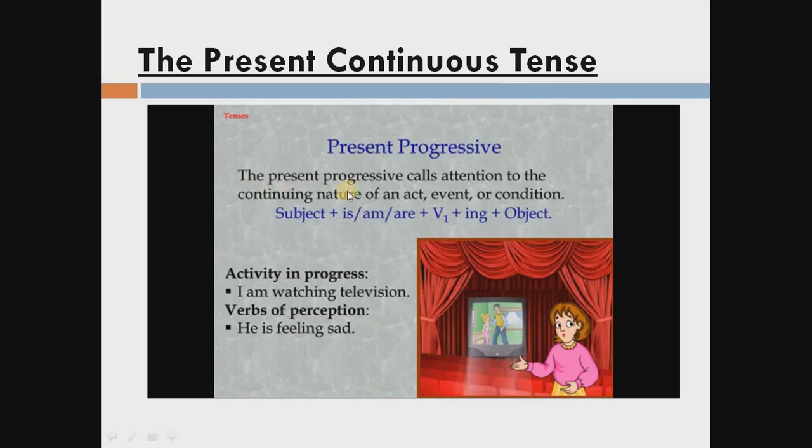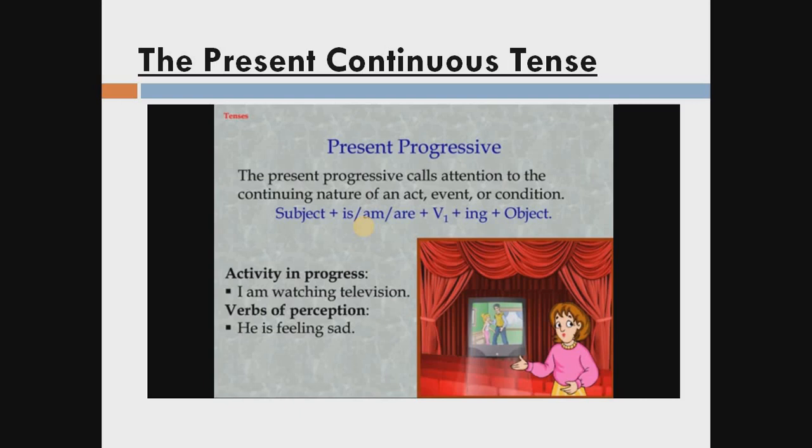The present continuous calls attention to the continuing nature of an act, event or condition. Or we can say that we use the present continuous tense to show we are in the middle of an activity that is in progress at this moment.